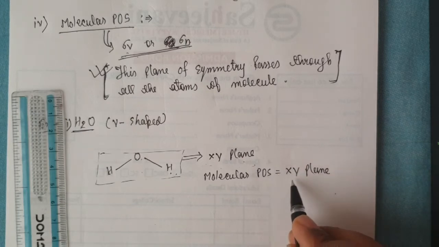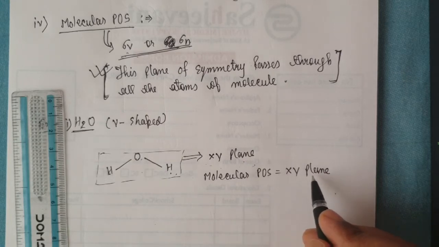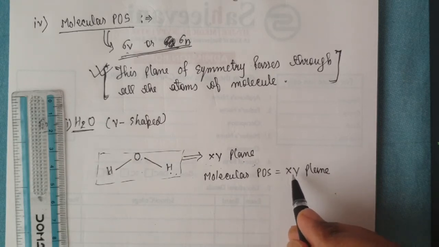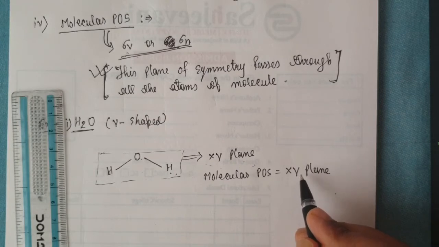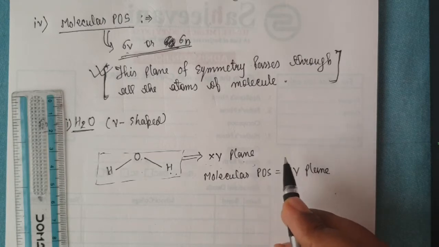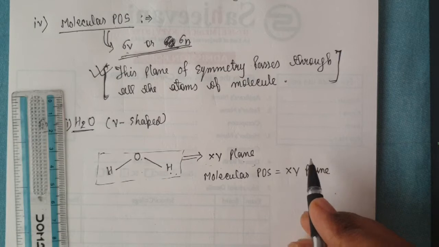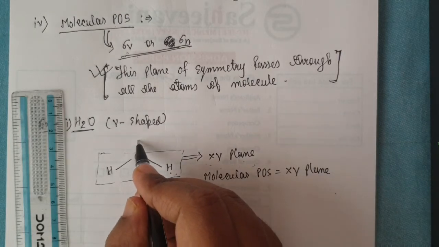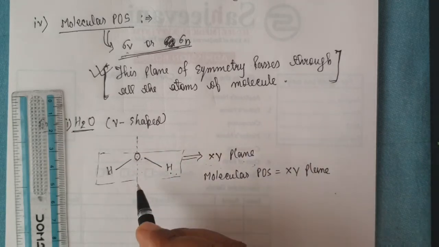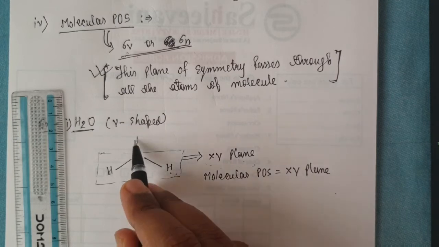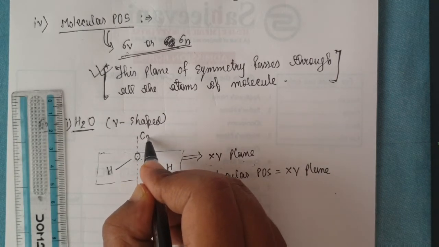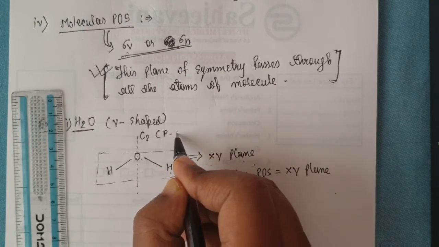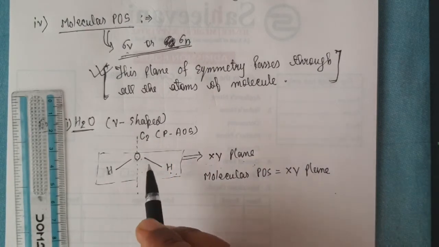Now we have to check whether this is sigma V or sigma H. To find sigma V or sigma H, we must know the principal axis of symmetry. If you don't know the principal axis of symmetry, then you can watch the first video of plane of symmetry, that is plane of symmetry part A. So I have to find the principal axis of symmetry. This is the principal axis of symmetry, this is C2.